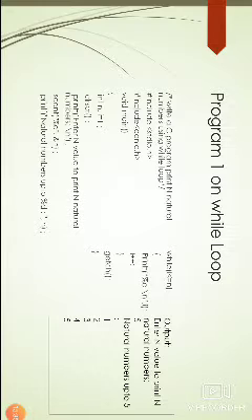After that the I value will be incremented by 1. Now the I value is 5. So now the compiler goes to the while condition and it will check the condition. Here I is 5. 5 less than or equal to 5. Yes, the condition is true. Now it will print the I value, that is 5, and the I value will be incremented by 1. Now the I value is 6.